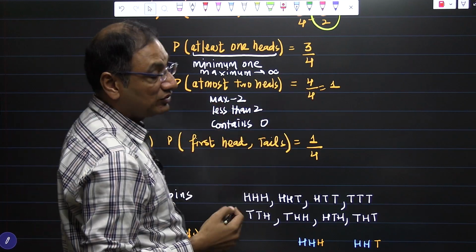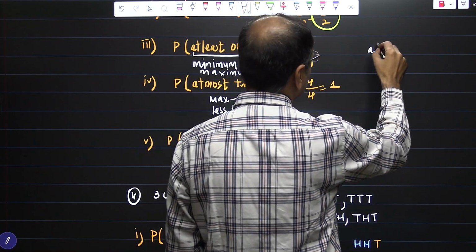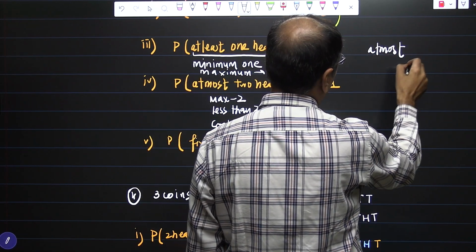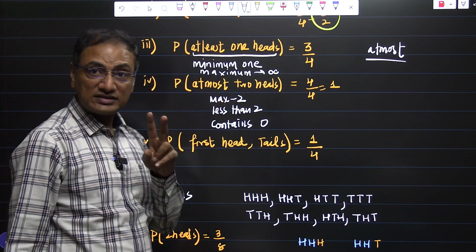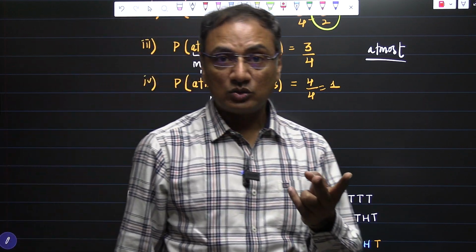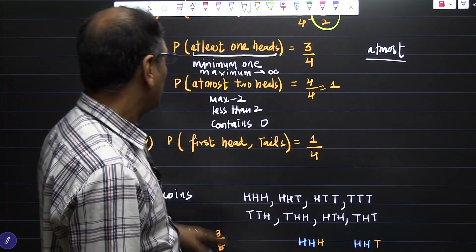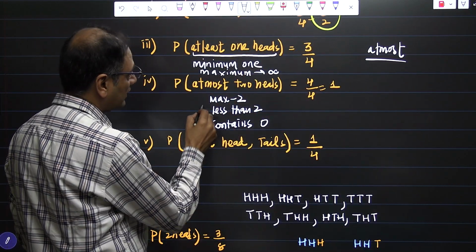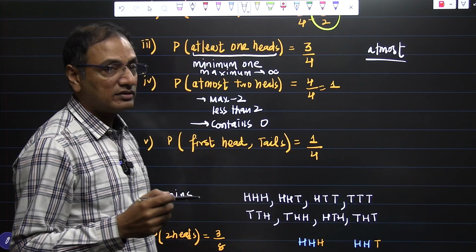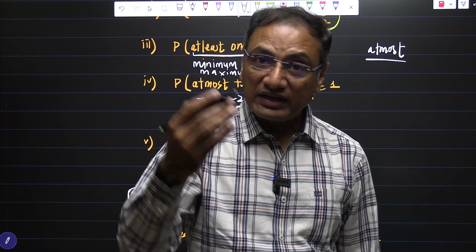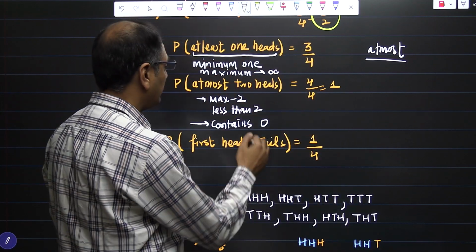And sometimes you are asked about the term at most. At most 2 heads means a maximum of 2 heads can be taken, not more than 2. If some outcome has 3 heads, then that will not be considered here. Maximum is 2, and if we cannot have 3 heads, all the outcomes with less than 2 will be considered, even 0 will be considered.